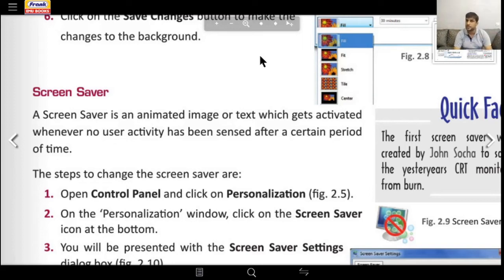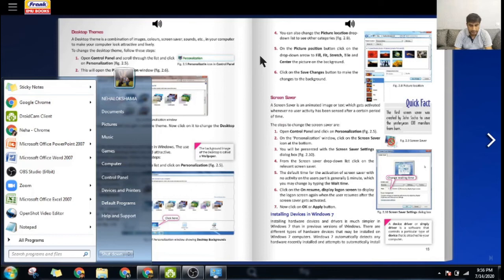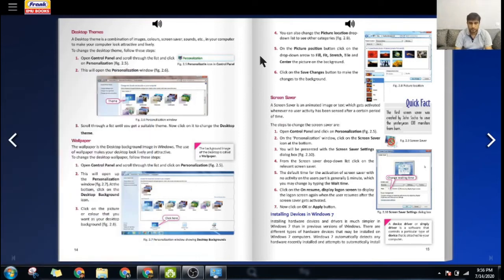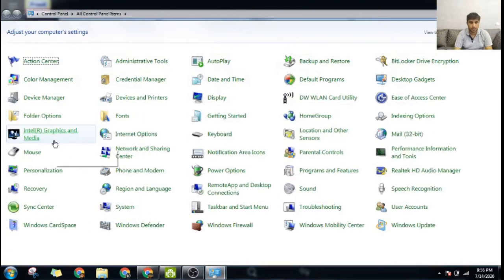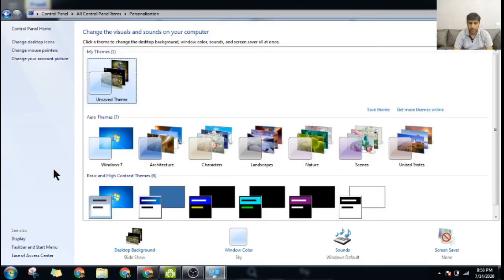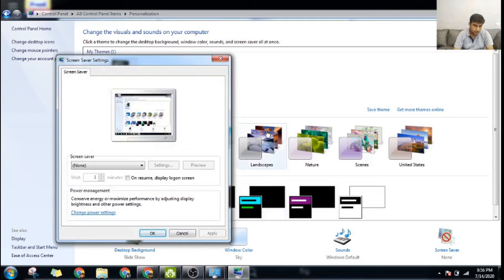The first few steps are the same. You go to control panel, then you go to personalization. Now once again, we go to control panel, and here we will go to the personalization section. Okay, now at the bottom you see there is a screensaver option. I click the screensaver option, and this dialog box will appear, and right now it says none. I do not have a screensaver running on my computer, but if I want, I can have it.